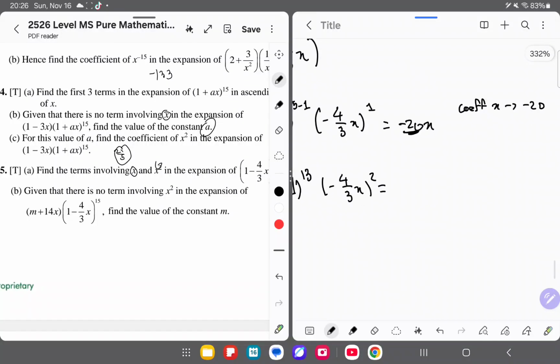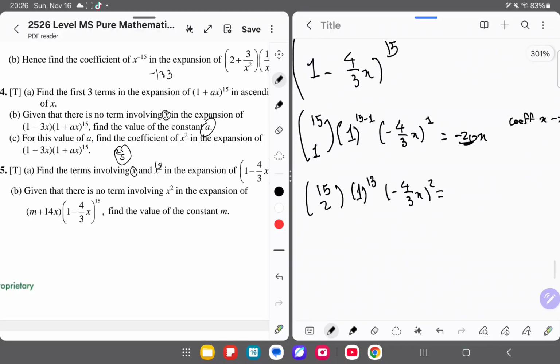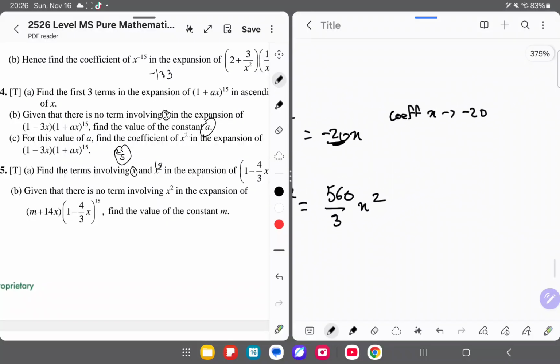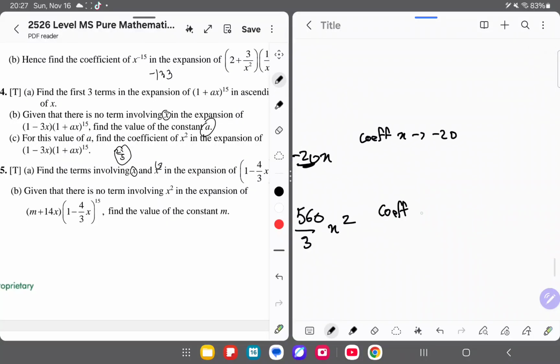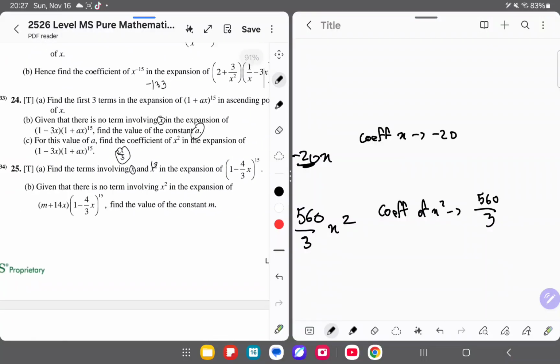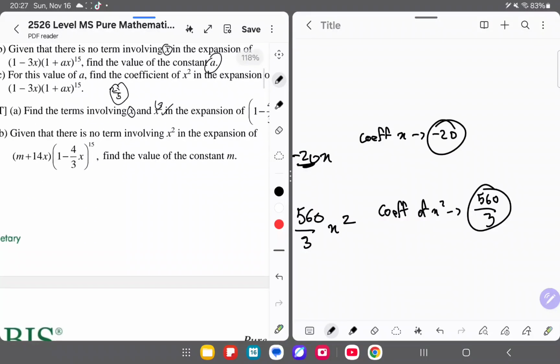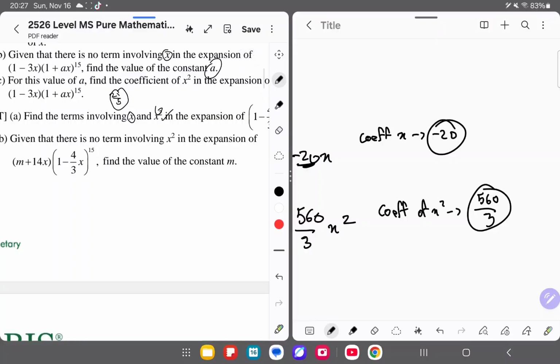And the coefficient of x power of 2 is 105 multiplied by, no, this time here it's 16 over 9. So you get 560 over 3x power of 2. So the coefficient of x power of 2 is 560 over 3. Here are the answers for A. So this is done.